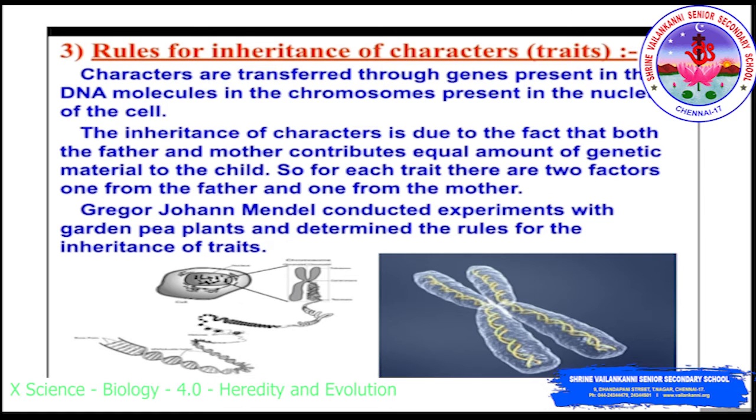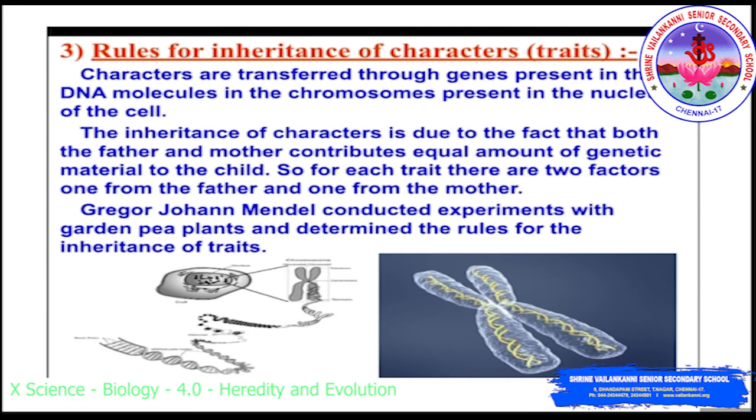The inheritance of character is due to the fact that both the father and mother contribute an equal amount of genetic material to the child. Here the genetic material is DNA. For each trait there are two factors, one from the father and one from the mother, 50-50% to make 100% of the young ones. The haploid gamete, N plus N, produces a diploid 2N. Gregor Johann Mendel conducted an experiment with garden pea plants and determined the rules for the inheritance of traits.